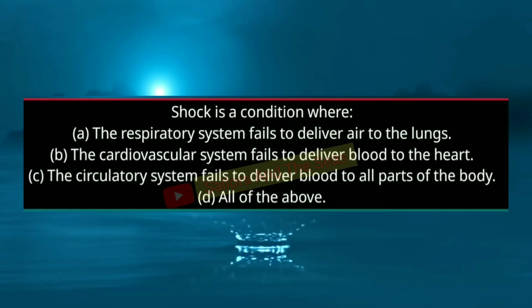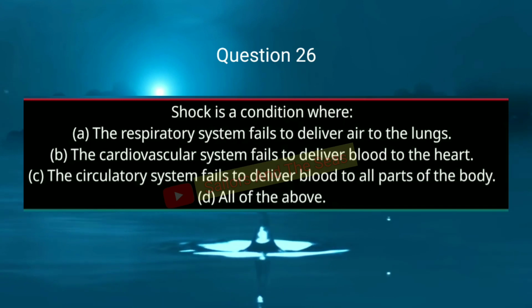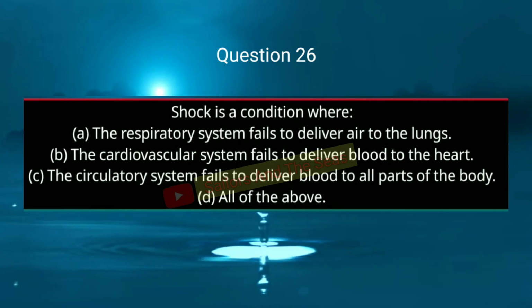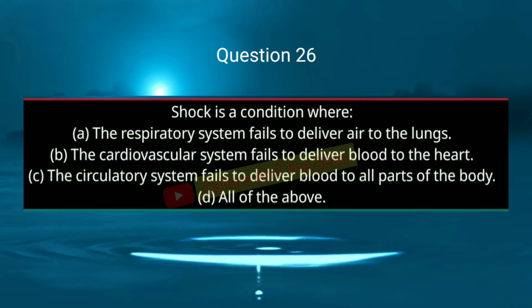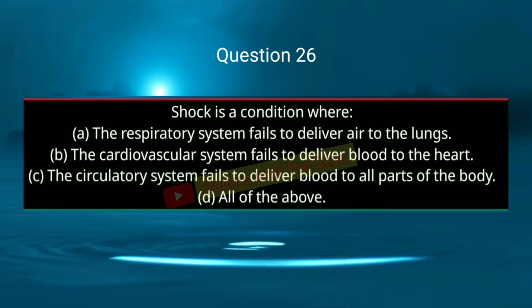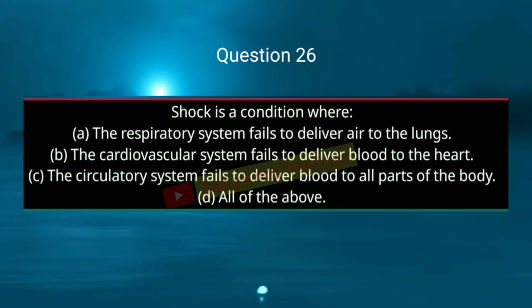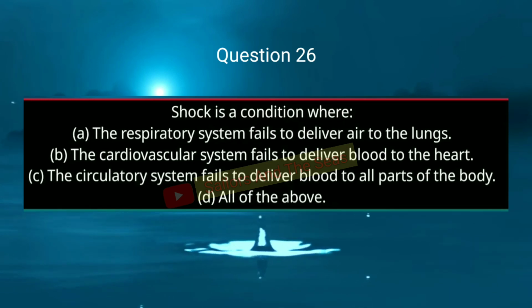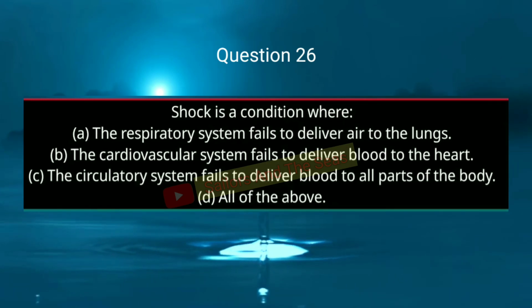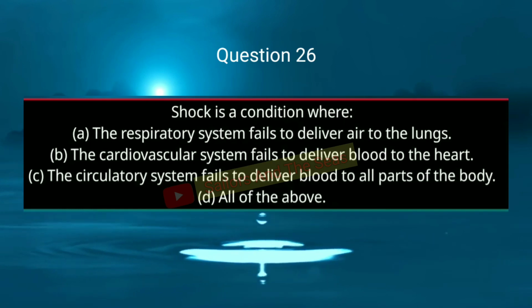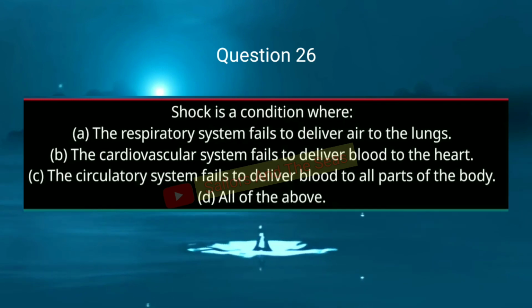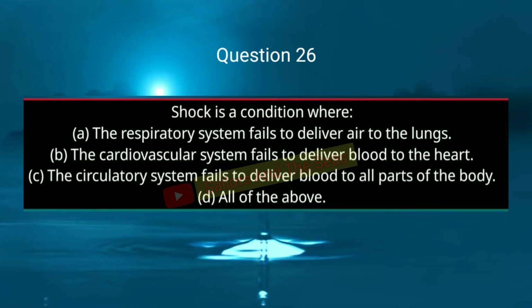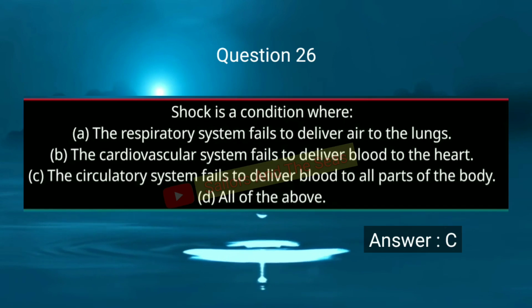Question number 26. Shock is a condition where: Option A, the respiratory system fails to deliver air to the lungs. Option B, the cardiovascular system fails to deliver blood to the heart. Option C, the circulatory system fails to deliver blood to all parts of the body. And option D, all of the above. So correct answer is C, the circulatory system fails to deliver blood to all parts of the body.